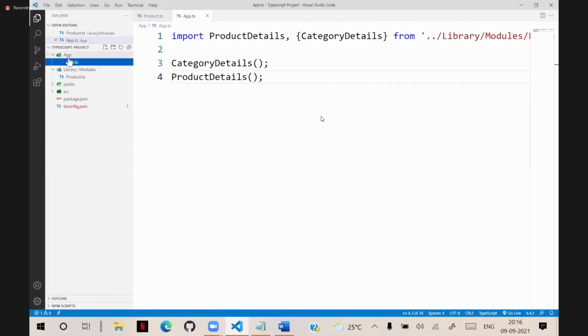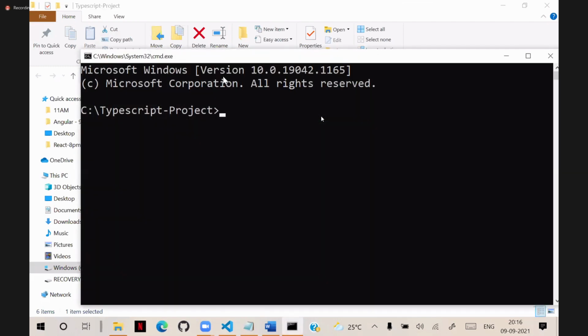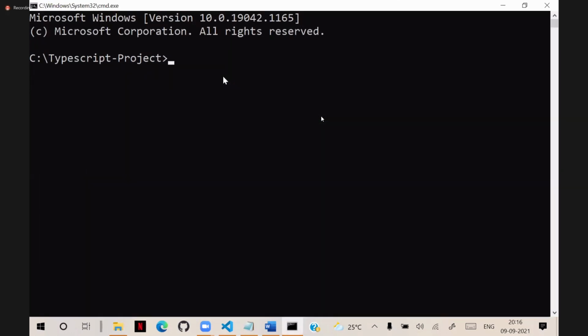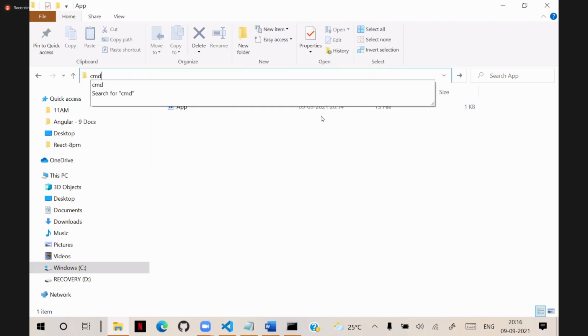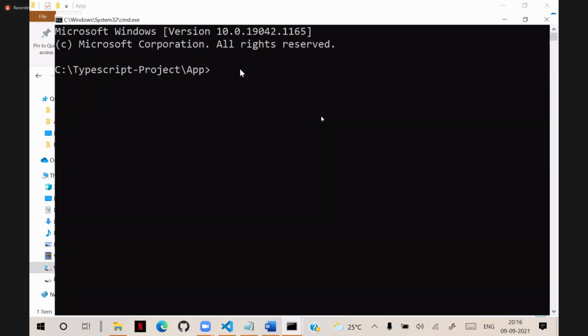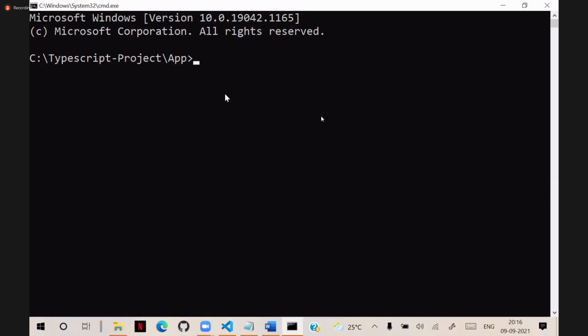We open the folder in the command prompt. You can compile from the terminal directly. This is the location. Here we need to simply compile: tsc app.ts.